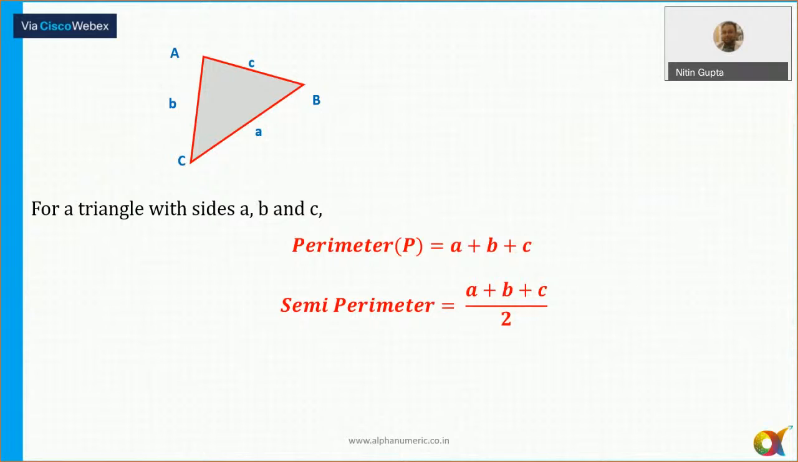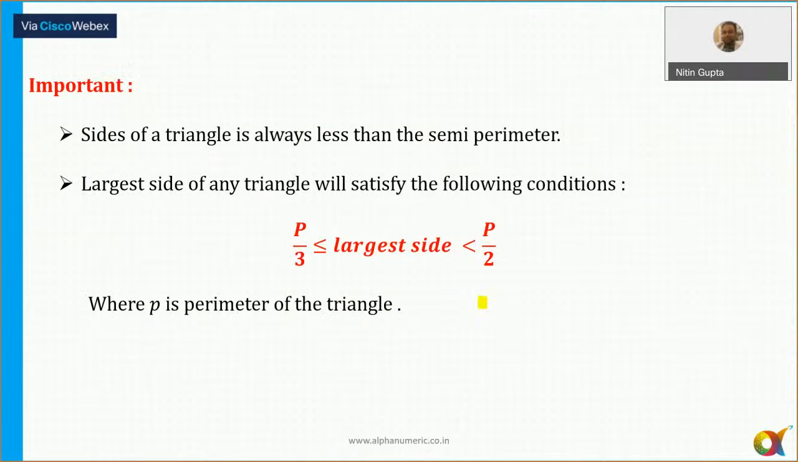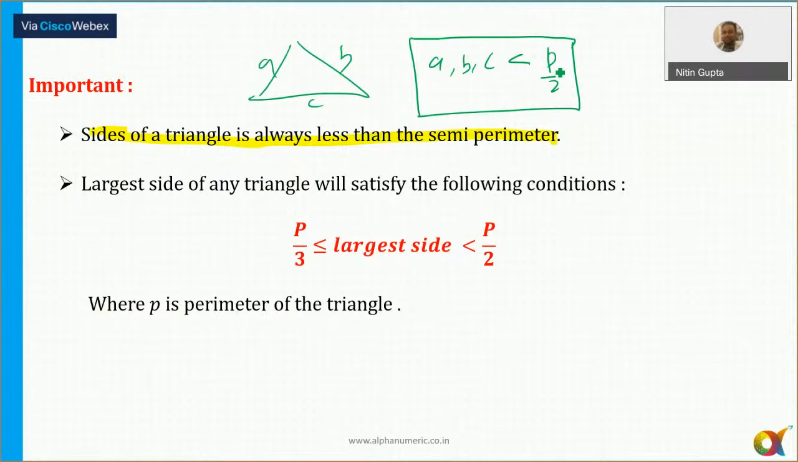Okay. Now let's move to the next point. Perimeter: you all know the formula. Perimeter is nothing but the sum of three sides. Semi-perimeter is equal to A plus B plus C divided by 2 here. Now coming to the important thing, which we derived in the class and which helps in tackling a lot of questions. If there are three sides of a triangle, A, B, and C, each of them is always less than the semi-perimeter. This helps whenever we need to count the number of integral triangles.